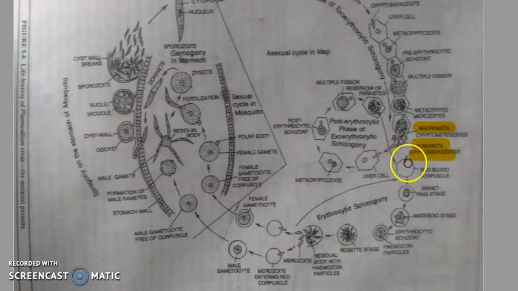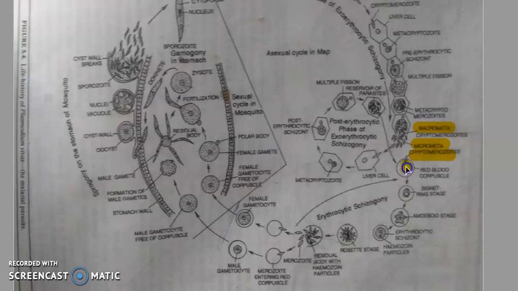Okay, so these micro metacryptomerozoites will enter into the RBC, and they will form the trophozoite stage. The first stage, trophozoite. Then gradually a central vacuole appears.